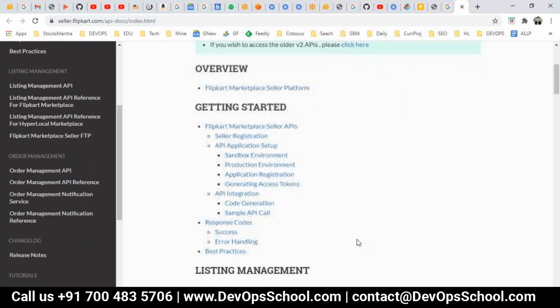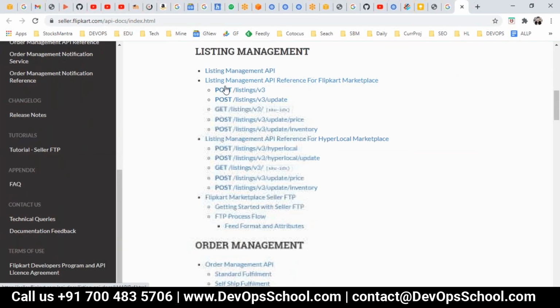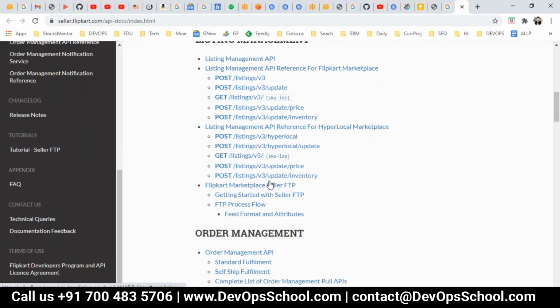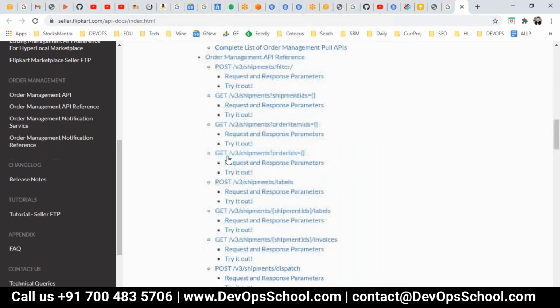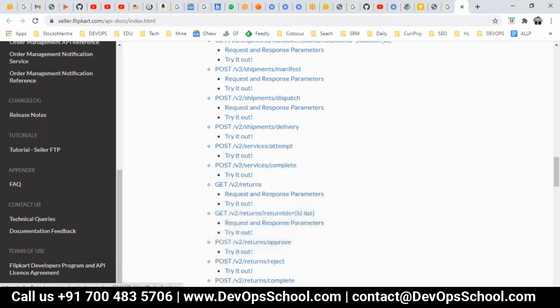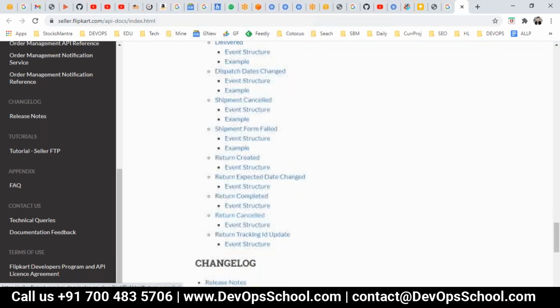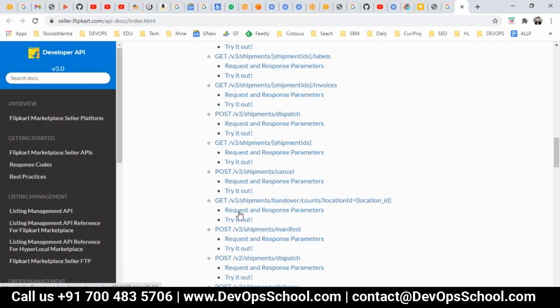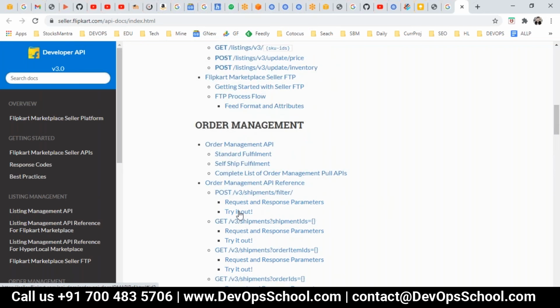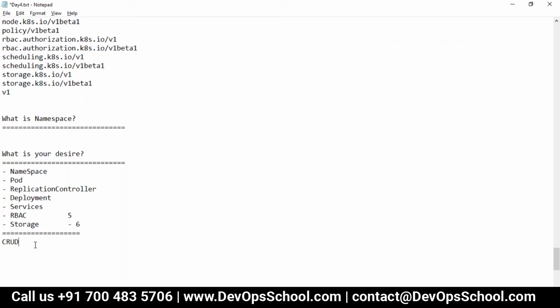See here. This is the CRUD. Post, get, delete. Oh, delete they have not. See, get here. Post they have it. Post, get. Only two they are supporting. Either you can post or you can get. Nothing else you can do. So they are supporting only two. Okay, but typically we'll have a fourth thing.